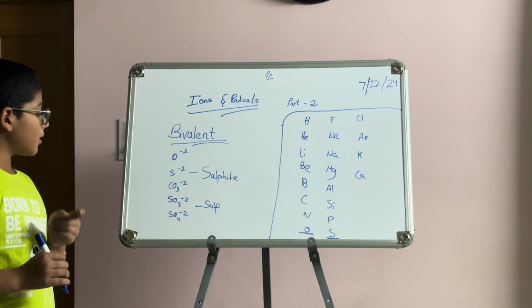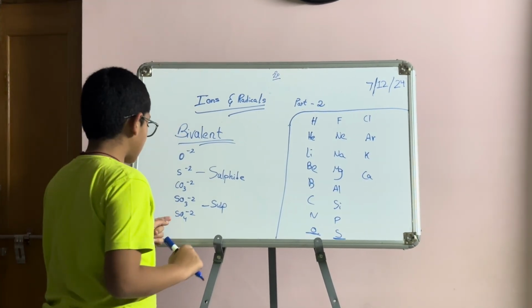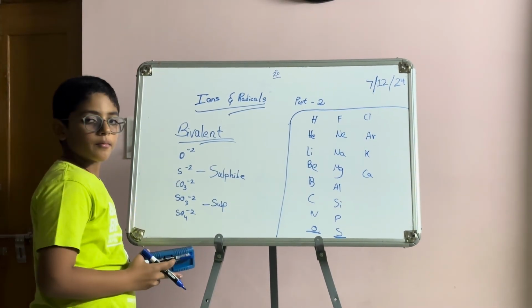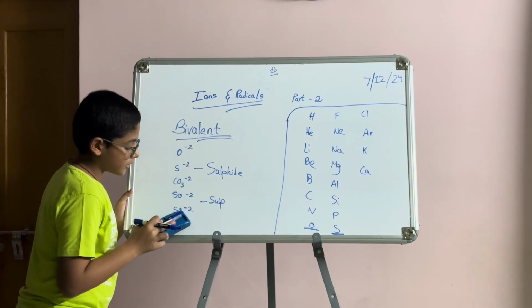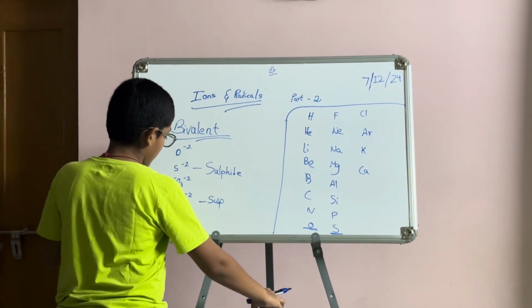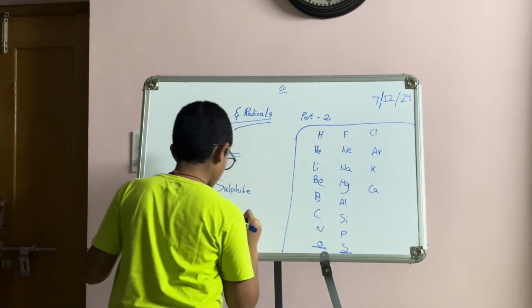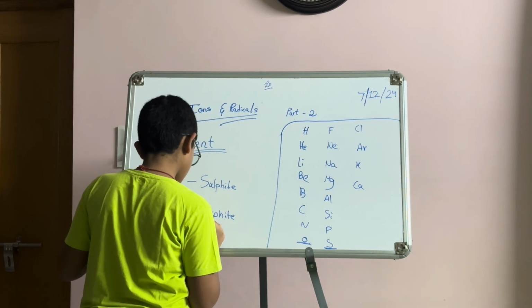Wait, I think I wrote something a bit wrong. Did you guys guess that? It must be SO3 and SO4, not SO2 and SO3. This is sulfite and this is sulfate.